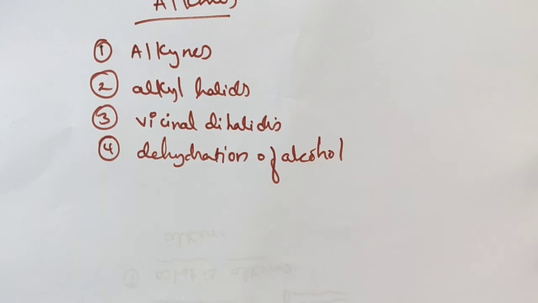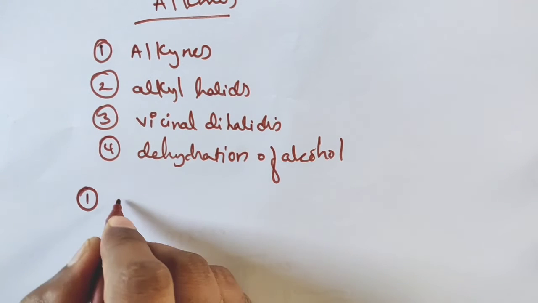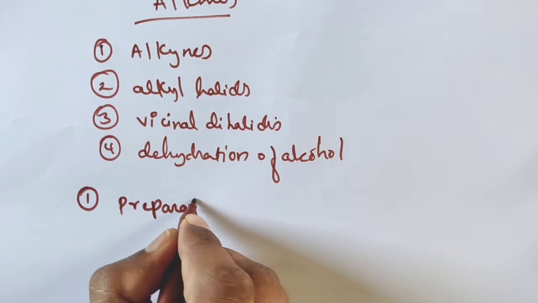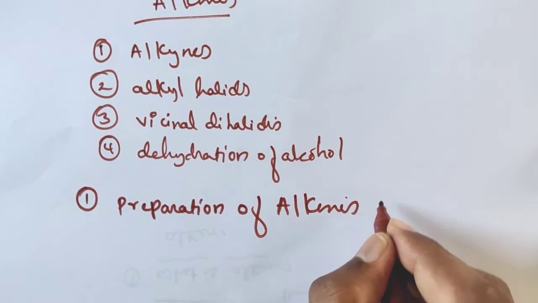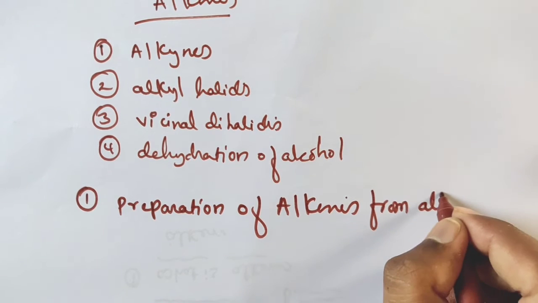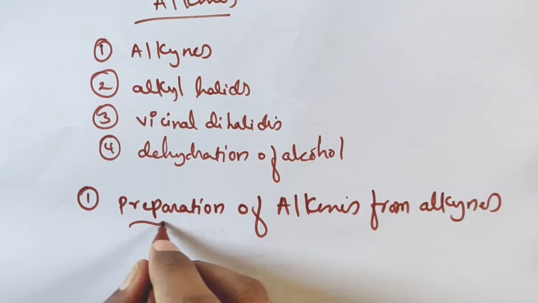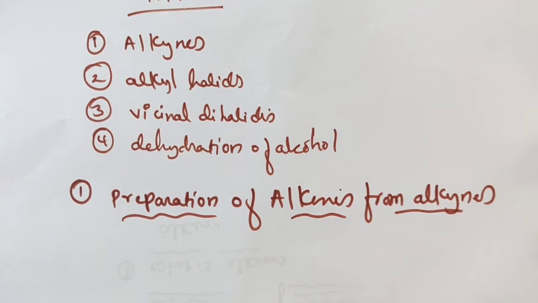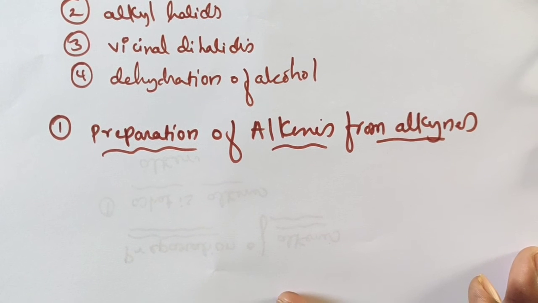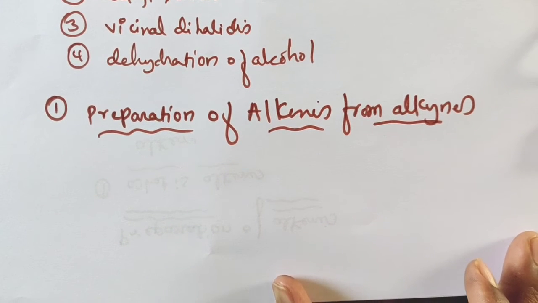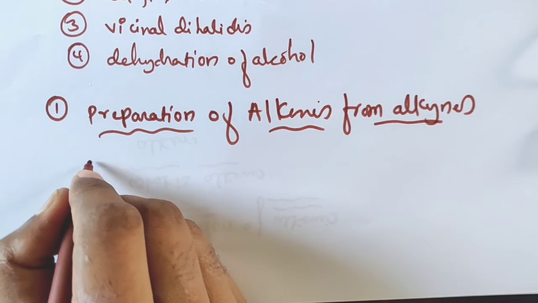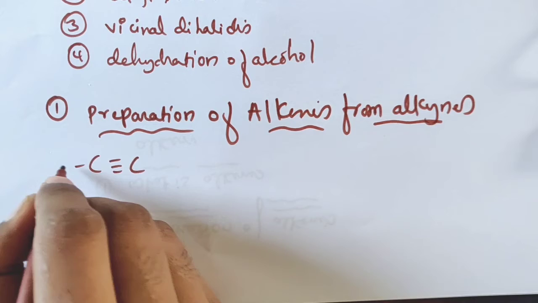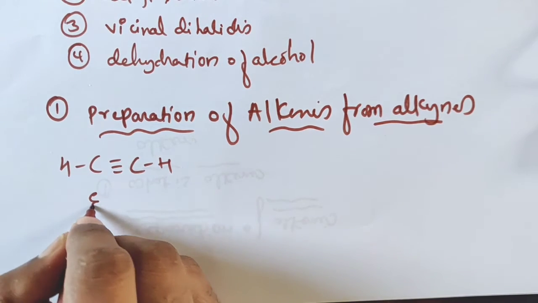So first one, preparation of alkenes from alkynes. See, alkenes have a double bond, alkynes have a triple bond. Clear? So now from the triple bond compound we have to prepare the double bond compound. For example, if you are taking an alkyne, C triple bond C is there. The first member I have taken, you can take ethyne.